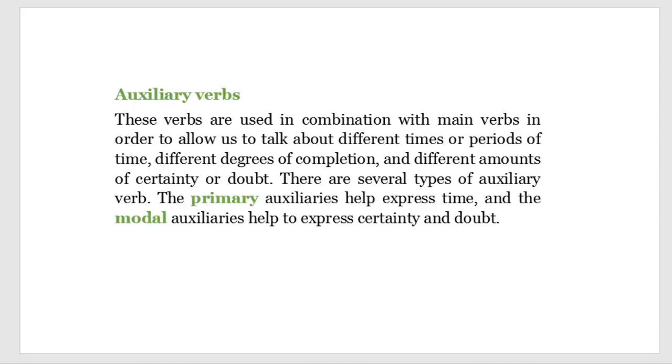Auxiliary verbs. These verbs are used in combination with main verbs in order to allow us to talk about different times or periods of time, different degrees of completion, and different amounts of certainty or doubt. There are several types of auxiliary verb. The primary auxiliaries help express time, and the modal auxiliaries help to express certainty and doubt.